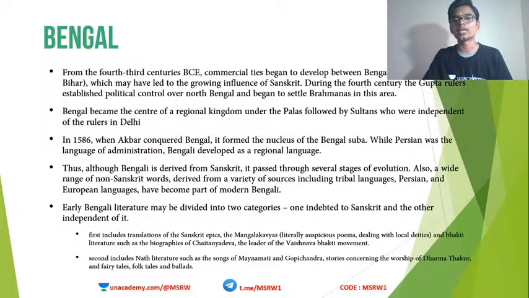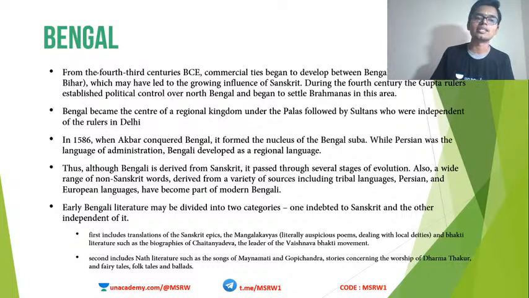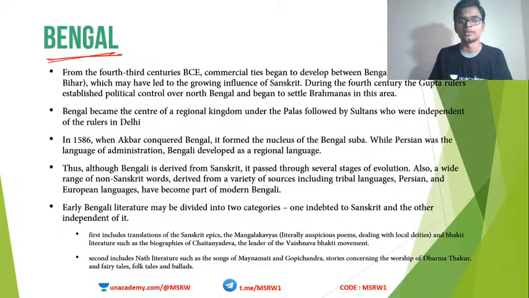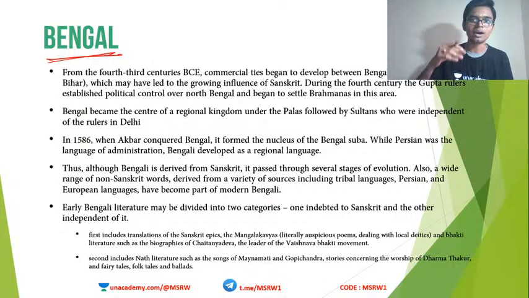Now we are going to look at some important areas where culture developed in medieval India. One area is Bengal. From the 4th and 3rd century BCE onwards, commercial ties between various parts of India started to develop, especially Bengal and Magadha, then Bihar and Odisha.